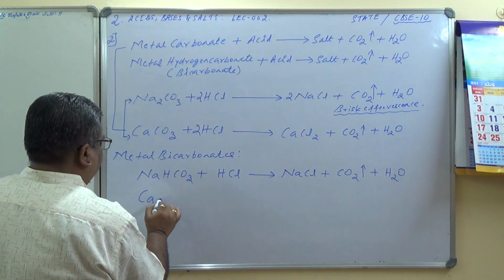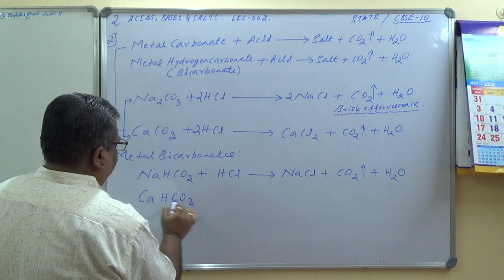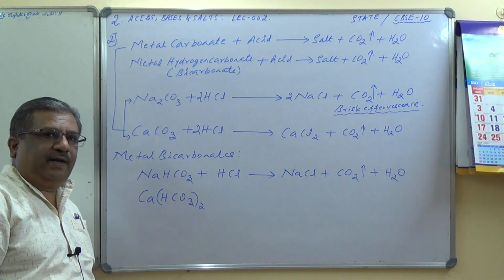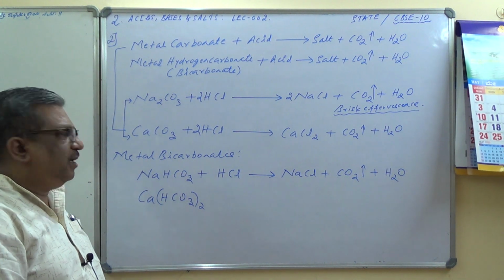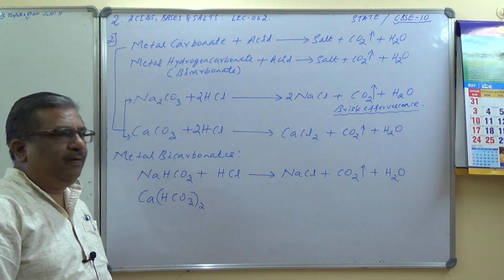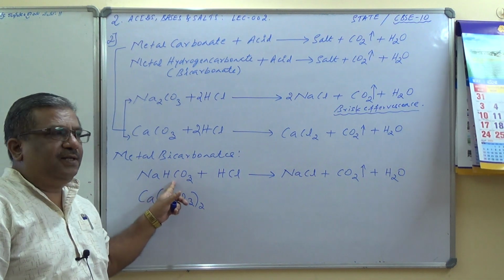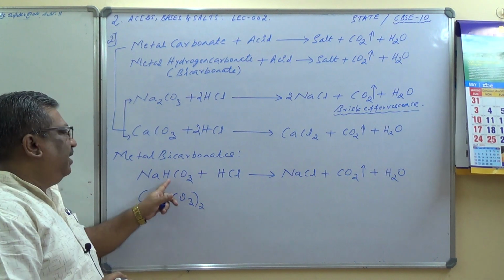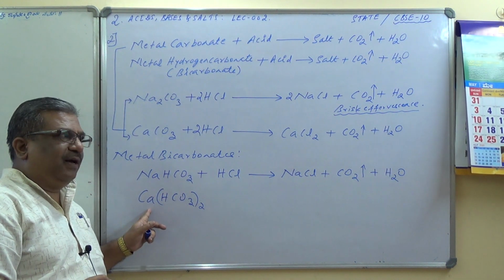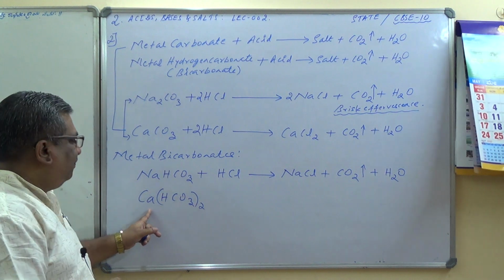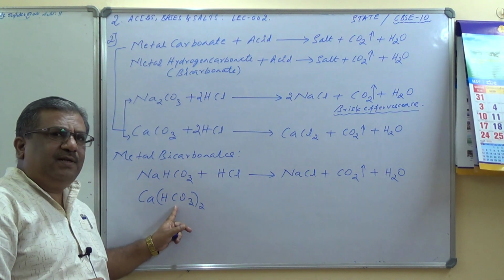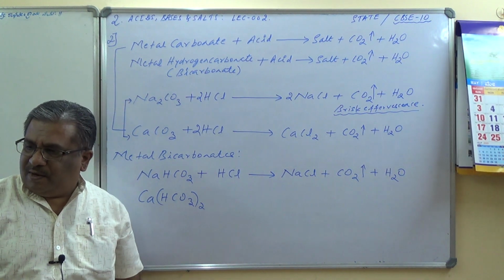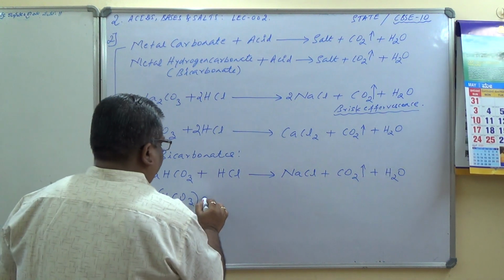Calcium bicarbonate, Ca(HCO3)2, because HCO3 is the bicarbonate ion. The valency of the bicarbonate ion is -1. Sodium is +1, therefore NaHCO3. In case of calcium bicarbonate, Ca is 2 plus and HCO3 is 1 minus, and therefore this is Ca(HCO3)2. Okay, calcium bicarbonate here, plus HCl